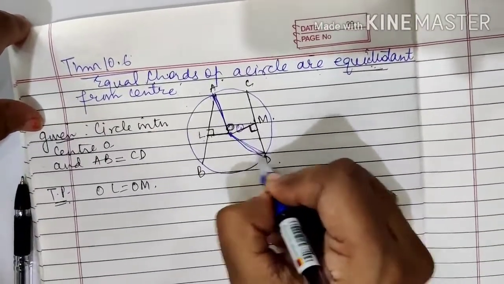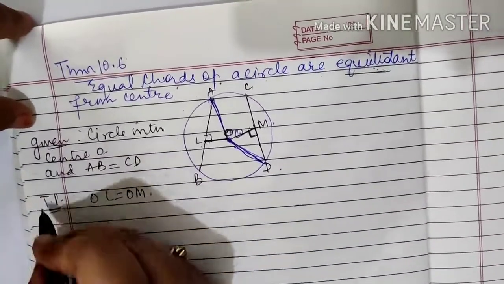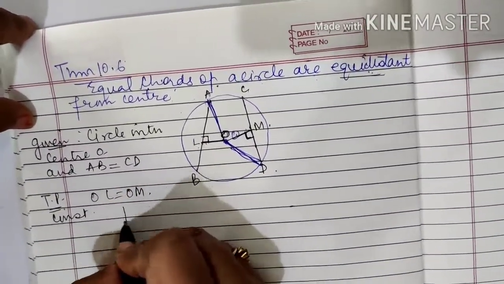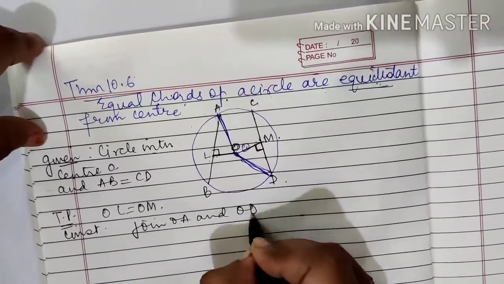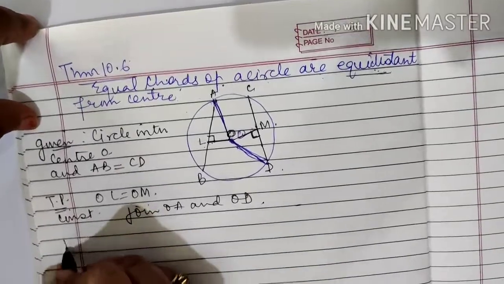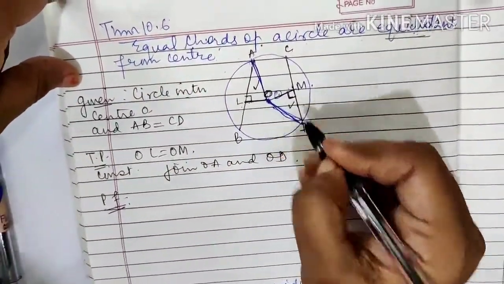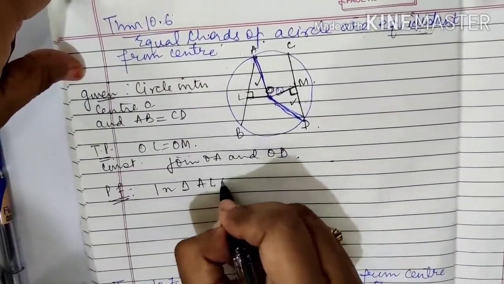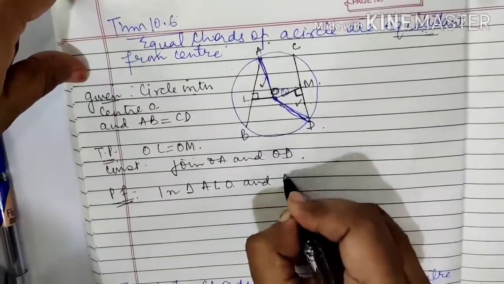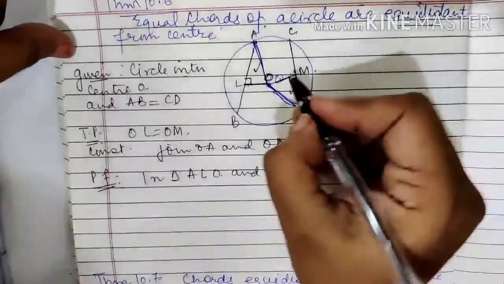I will join OA and I will join OD. So what I will write? Construction: join OA and OD. Right? Now let us prove. Please see, again I have two triangles. In triangle ALO and triangle DMO, please check it out.